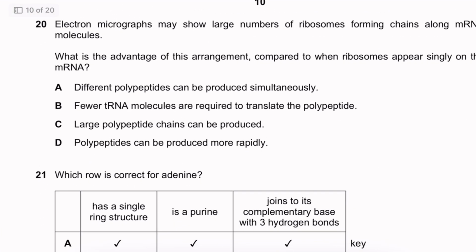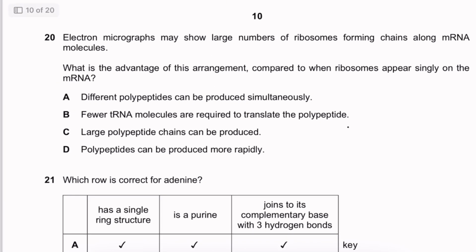Electron micrographs may show large numbers of ribosomes forming chains along mRNA molecules. What is the advantage of this arrangement compared to when ribosomes appear singly on the mRNA? So basically you have one polypeptide chain, and then you have a bunch of ribosomes on them. So I feel like this is going to help make the polypeptide maybe faster, because it's being translated from a bunch of positions at the same time, and then they're going to be connected together. So this makes it maybe go faster.